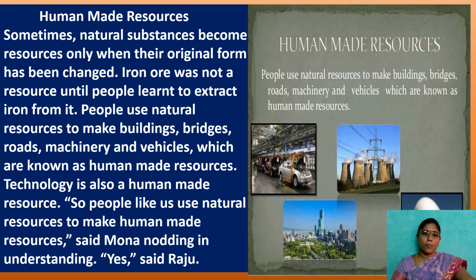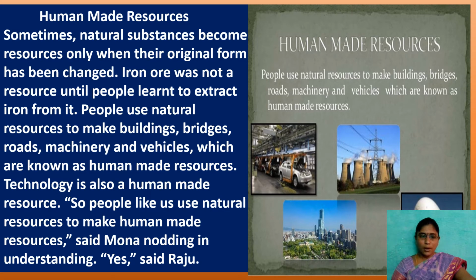In this, people use natural resources to make buildings or bridges, but the technology used by us is the human-made resource. How to construct a building, how to construct a bridge, or a road, how to produce a smart Android mobile or LED televisions.